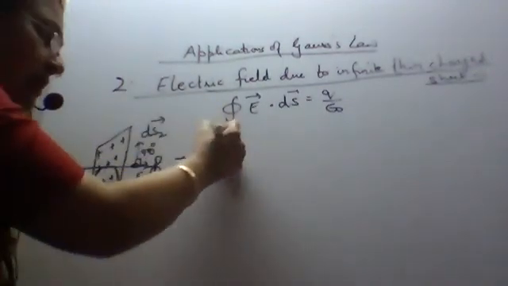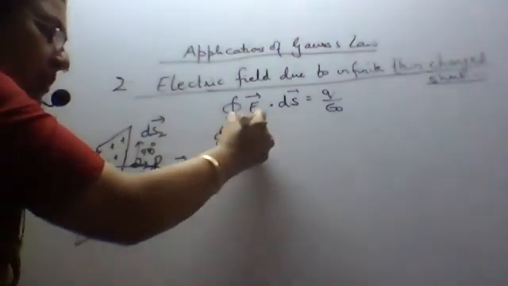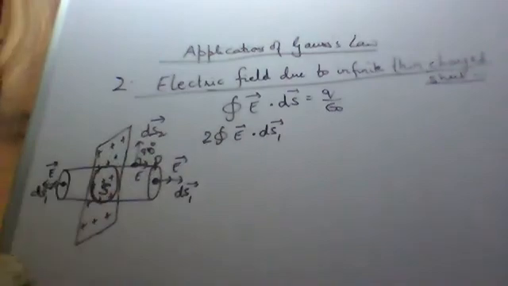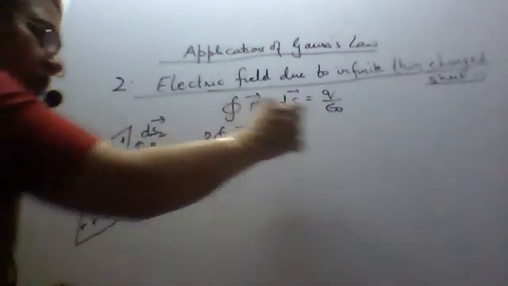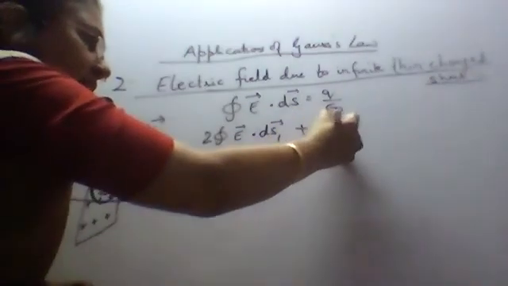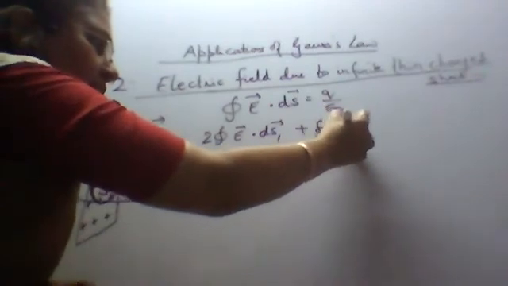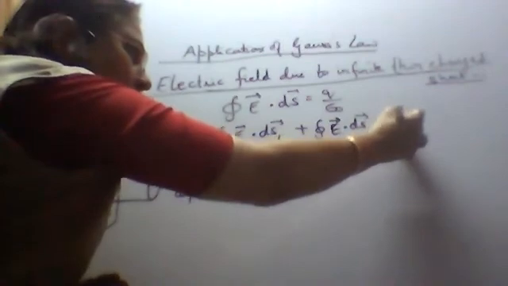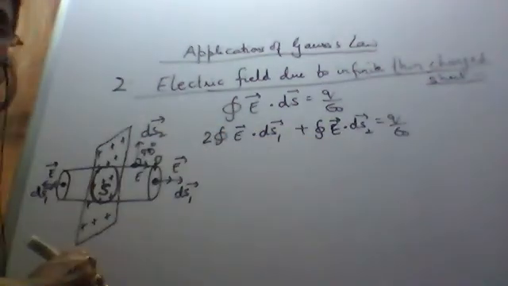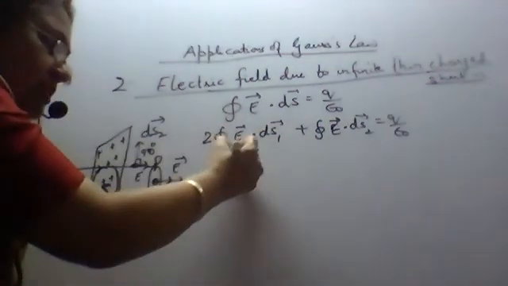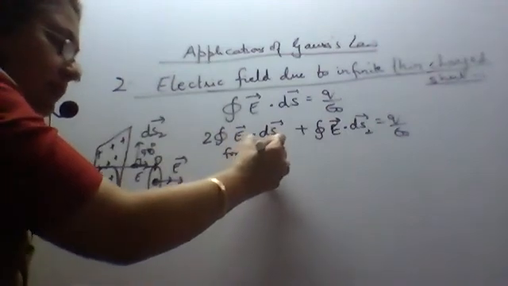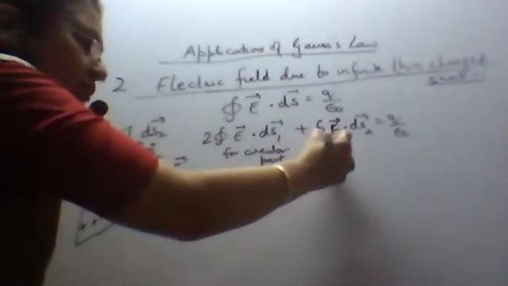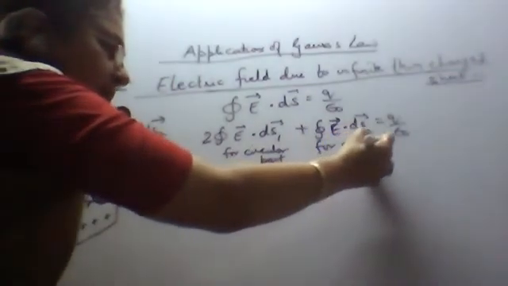Again in the same way, closed integral of E dot ds1. How many circular surfaces are there? Two. So twice the integral of E dot ds1, plus the integral of E dot ds2, is equal to Q upon epsilon naught. Here the first term is for the circular parts, and this one is for the cylindrical part.